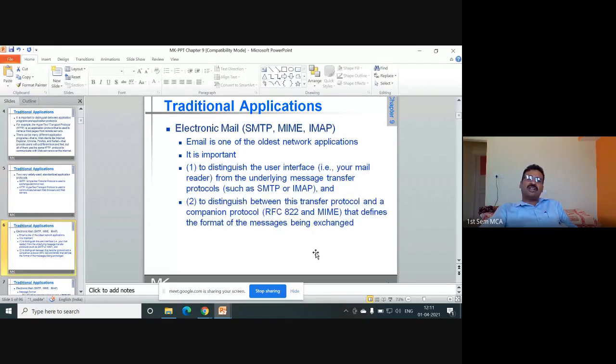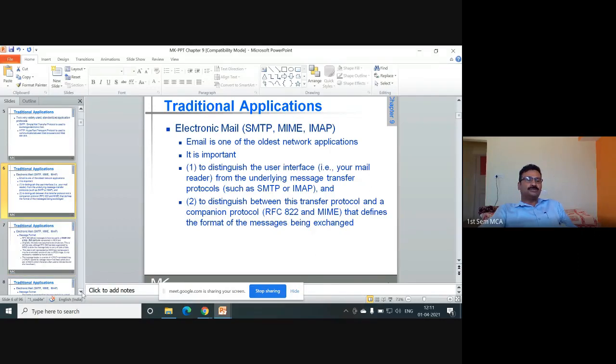When it comes to electronic mail, SMTP, MIME, IMAP, all these are the protocols that we have to use or explain. Email is one of the oldest network applications. We need to distinguish the user interface from the underlying message transfer protocol such as SMTP or IMAP, and to distinguish between this transfer protocol and a companion protocol that defines the format of the messages being used.